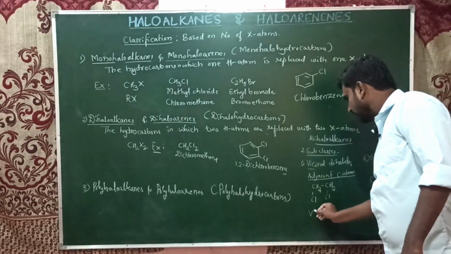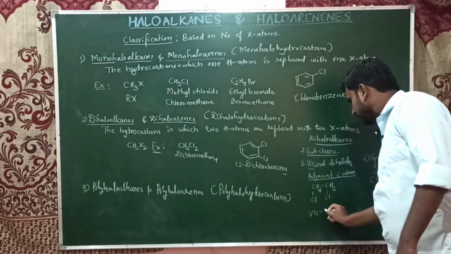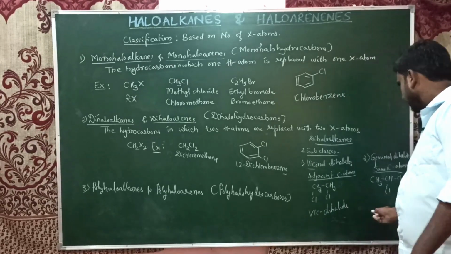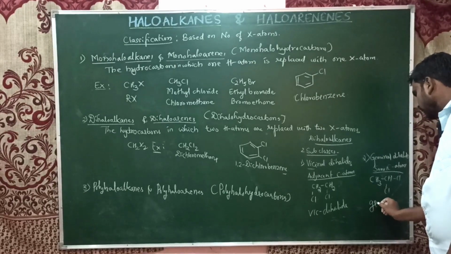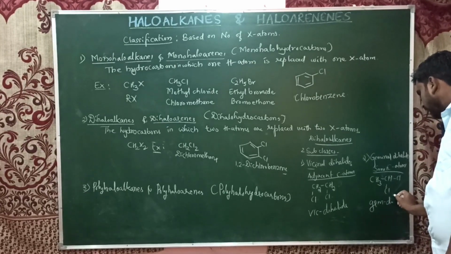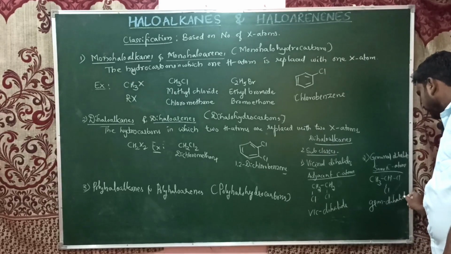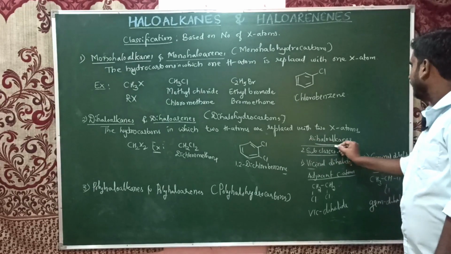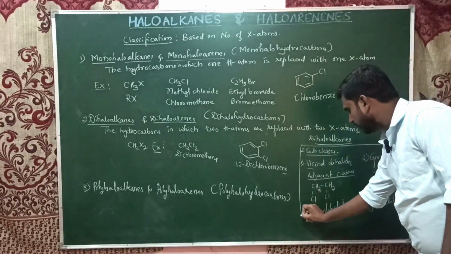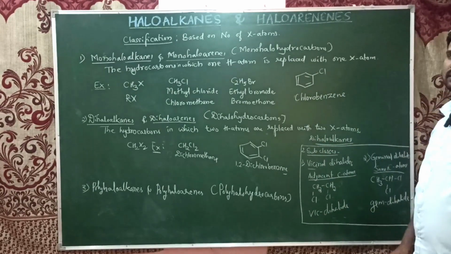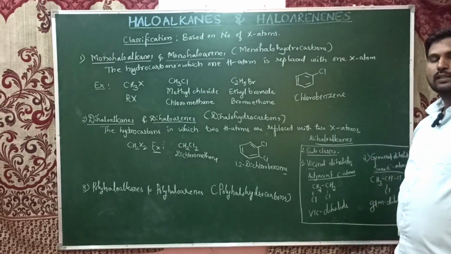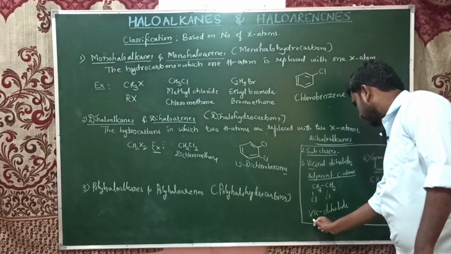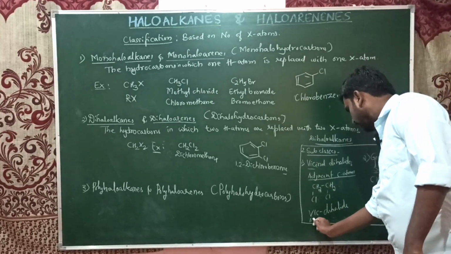This name is known as vicinal dihalide, and this one is gem dihalide. So these are the subclasses of the dihaloalkanes, which are also very much important because these have been asked many times in the exam. Otherwise they will give the examples. So this one is 1,2-dichloroethane. The IUPAC name is 1,2-dichloroethane.